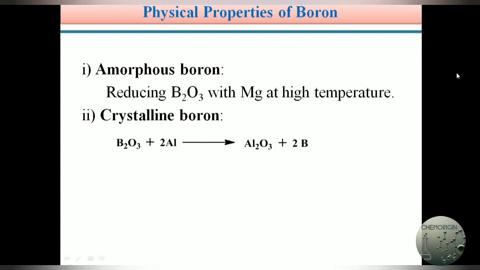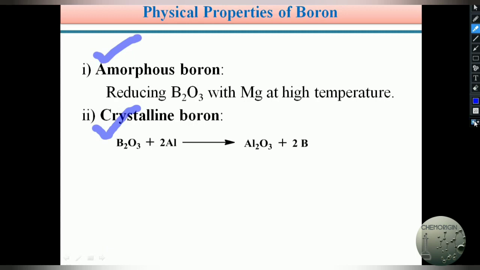Next, physical properties of boron. Before going to the physical properties of boron, generally boron is available in two forms. One is amorphous boron and the other one is crystalline boron. See how we prepare this amorphous boron and crystalline boron.